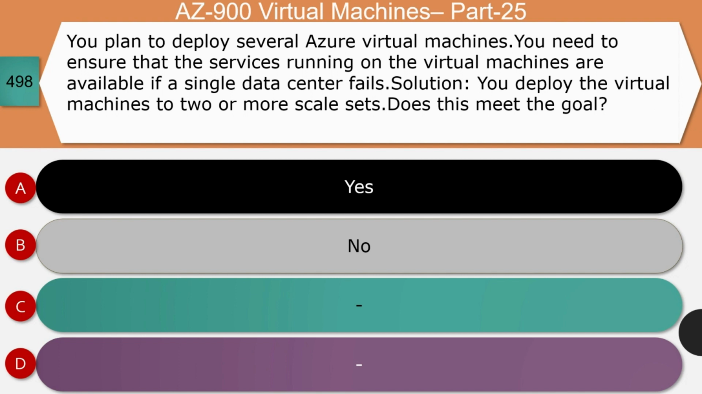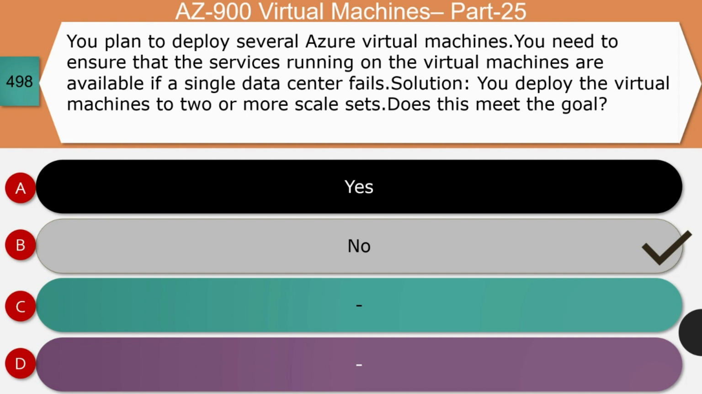Next question. Look out, there is a slight variation in the question wording. I read it: you plan to deploy several Azure virtual machines. You need to ensure that the services running on the virtual machines are available if a single data center fails. You are providing a solution as you deploy the virtual machines into two or more scale sets. Does this meet the goal? Is it yes or no? The right answer for this question is no. Let's see the reason. This answer does not specify that the scale set will be configured across multiple data centers. So the solution does not meet the goal.